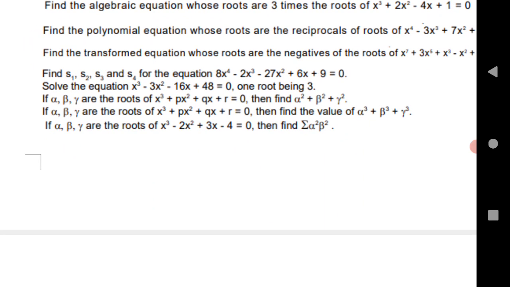If alpha, beta, gamma are given, you need to find out what is alpha square plus beta square plus gamma square, alpha cube plus beta cube plus gamma cube. Next is summation of alpha square plus alpha square into beta square.